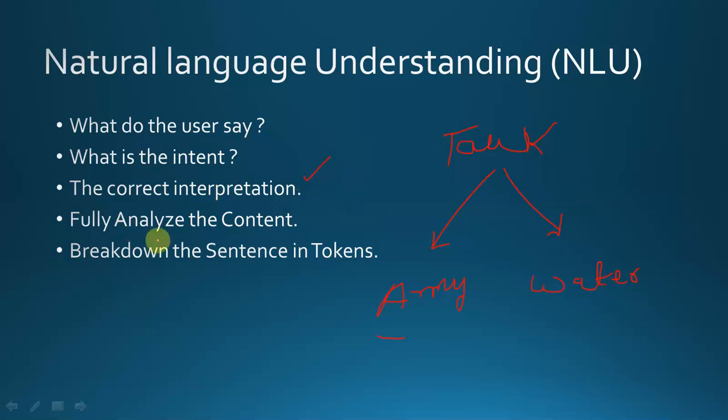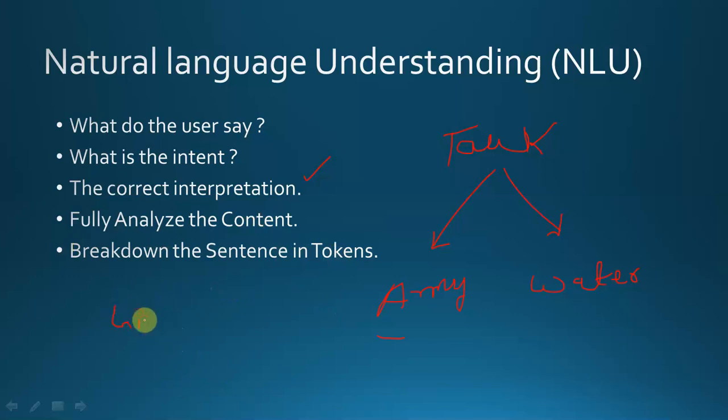Next, fully analyze the content, like when I say give me the tank of water, what do I actually want to ask and perform? So fully analyze what I want, and break down the sentence into tokens. What is a token? Like in give me the water tank, a token means a separate word.